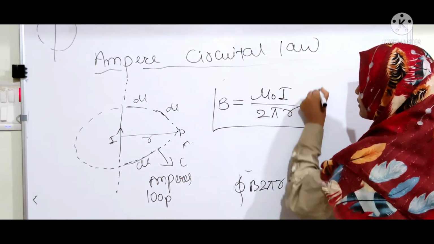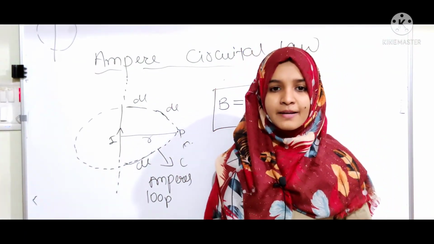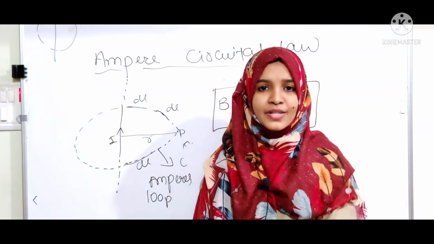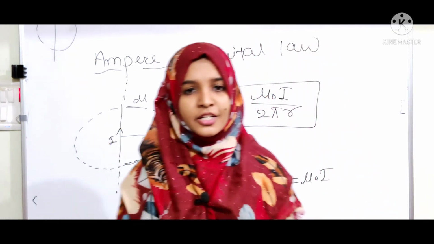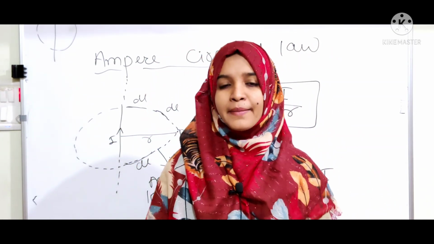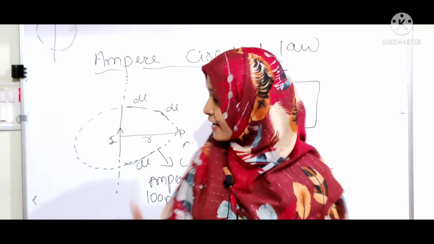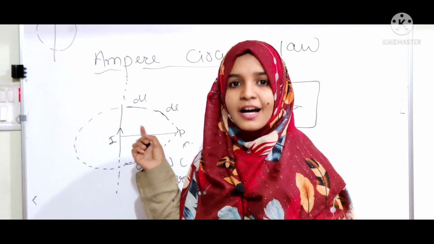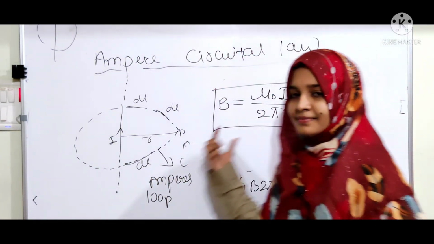This is a very important equation to find the magnetic field. So this is the very simple Ampere circuital law. In this law I have found the magnetic field using a closed loop. The condition I told you is that there must be a closed loop.